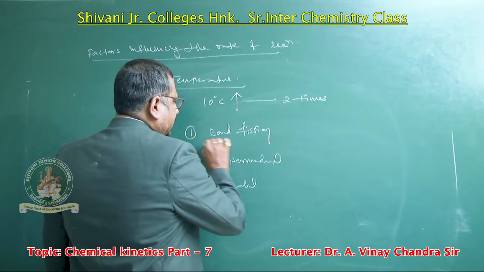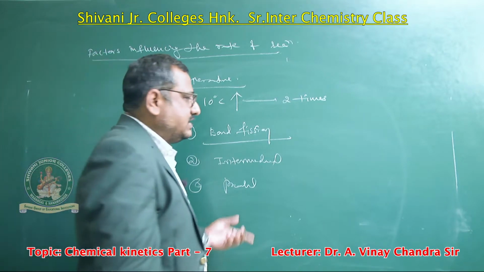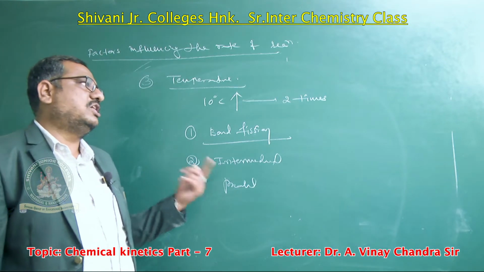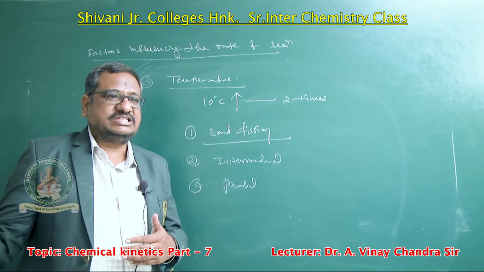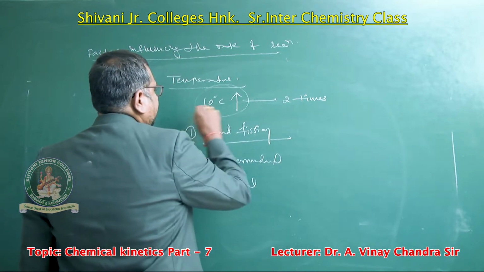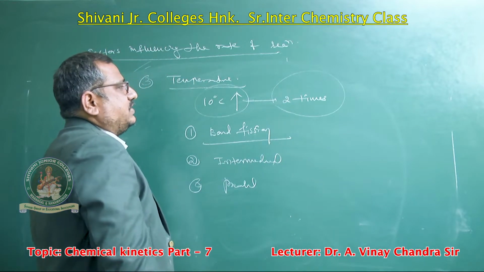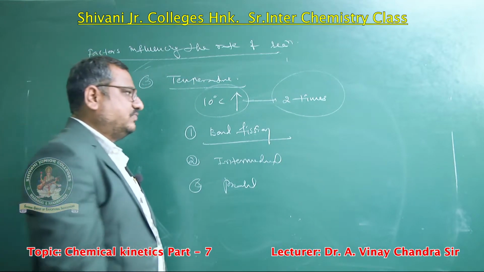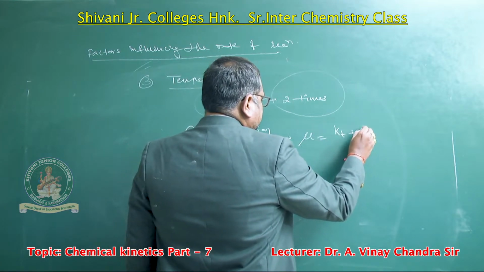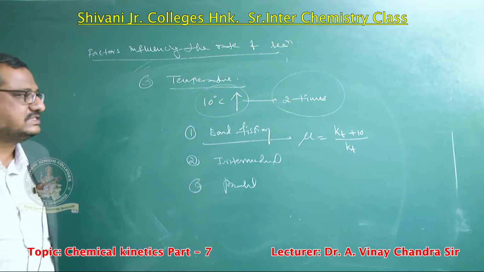First of all, bond fission takes place. With every 10 degrees rise of temperature, bond fission takes place and the rate of reaction increases. How much does the rate of reaction increase? For every 10 degrees rise of temperature, the rate of reaction increases 2 times. This 2 times increase in rate of reaction is known as the temperature coefficient, which we represent as mu equal to Kt plus 10 over Kt. The 10 indicates 10 degrees centigrade above the given temperature.